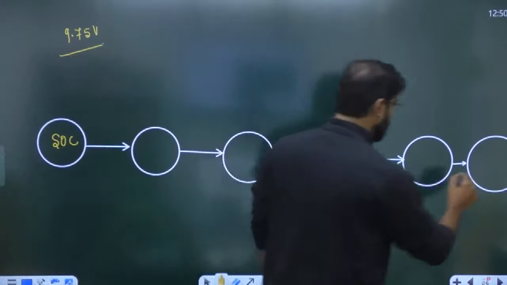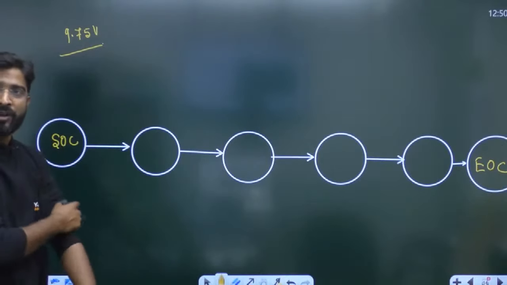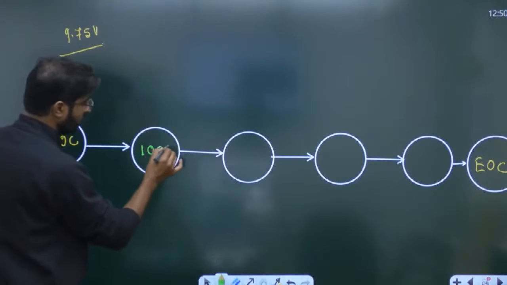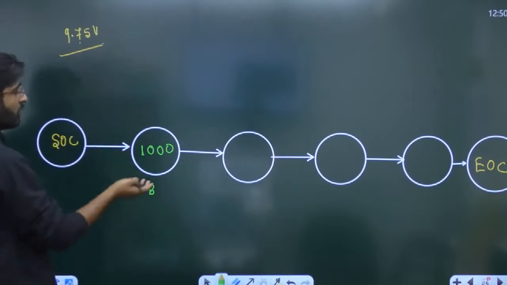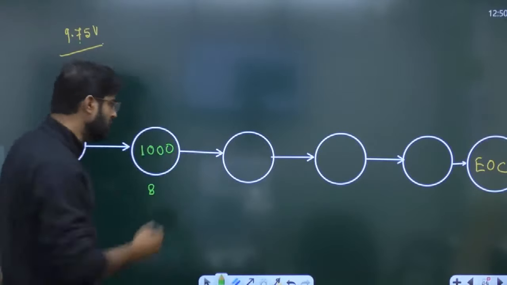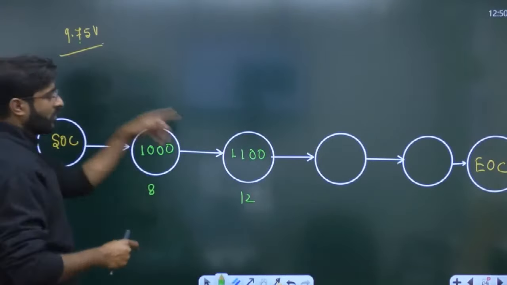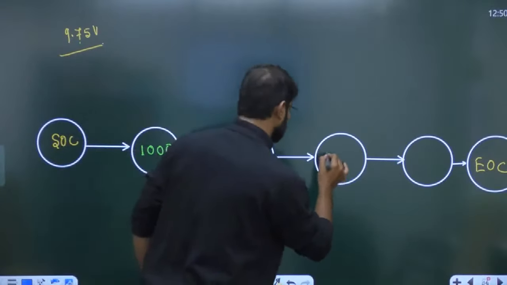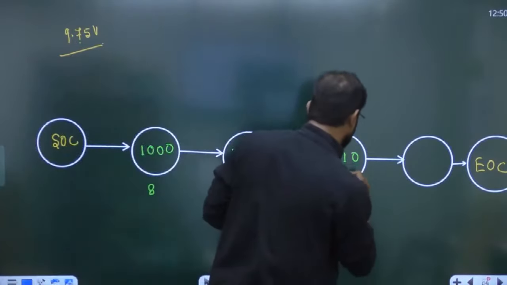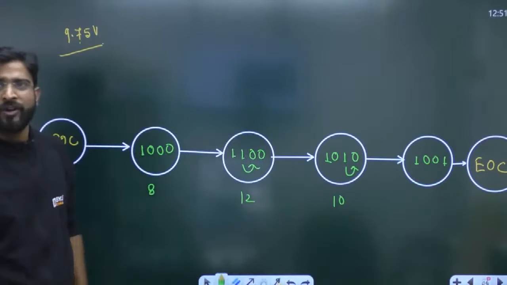Start of conversion, and then the end of conversion. Definitely 4 clocks will be required. How are we going to do it, everyone? Sir, if you want to write the operation, first it will become 1000. This is 8, and 9.7. Sir, increase this value, because it is a smaller value. How will we increase this value? Hold the previous one. If you hold the previous one, it becomes 12. Sir, 9.7, decrease this value. Decrement is only shifting. Then 10, 9.7, decrease this value, sir. Only shifting. Done. This is called the state flow diagram.